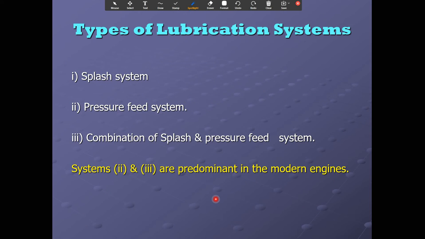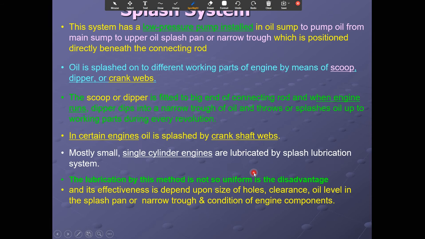There are three types of lubrication system: one is splash lubrication, another is pressure feed lubrication, and the third is a combination of splash and pressure feed lubrication. The second and third are predominant in modern engines. In the splash system, a low pressure pump installed in the oil sump pumps oil from the main sump to an upper oil splash pan or narrow trough, which is positioned directly beneath the connecting rod.